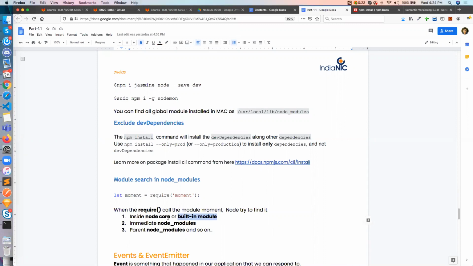First it will search inside the built-in modules, the Node core library, and if it is not there, then it will try to find a node_modules folder immediately in the root folder. If it is not in the root folder, then it tries to find it in the parent folder, then again the parent. So that is what we did in our staging server. We are not going to create node_modules again and again for each project. We have created one shell script which allows us to install into the parent node_modules.